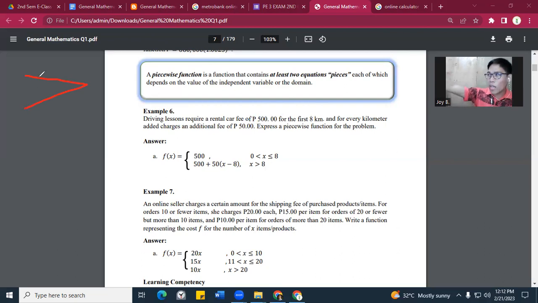Kapag nakaturo sa ating right side, sino mas malakas, the left or right? So we have the right. So this is what we call greater than. Remember, the right side is stronger compared to our left side, di ba? So kapag nakatuon ang ating ulo doon sa right side, ibig sabihin ito ay greater than. However, if the head is pointing at the left side, it means that is less than.